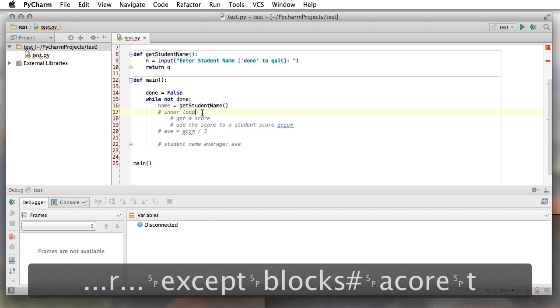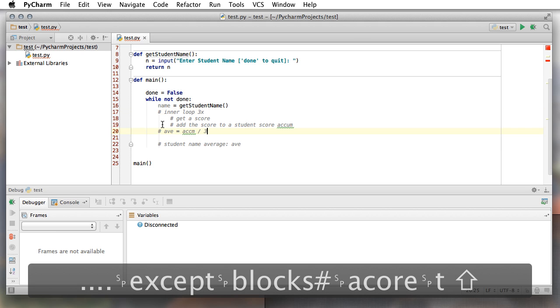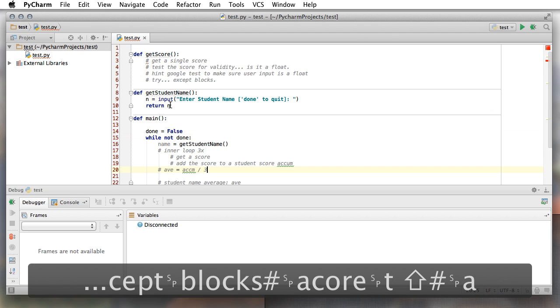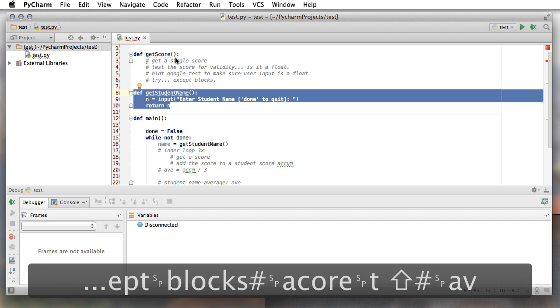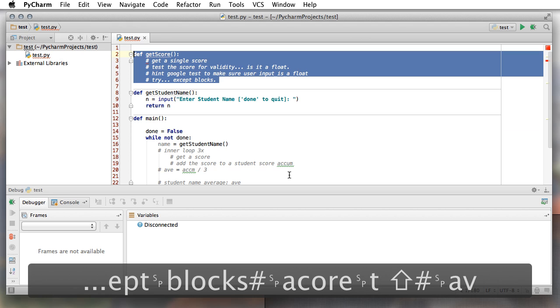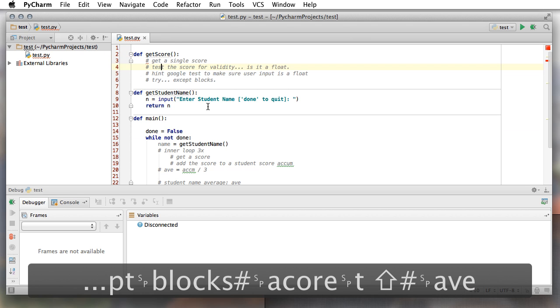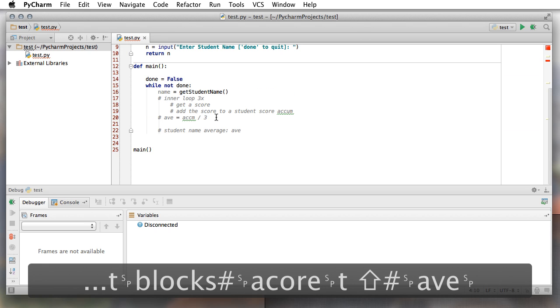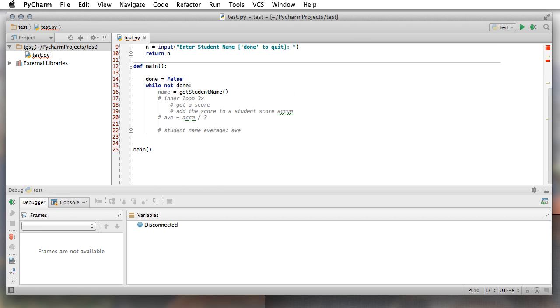Inner loop 3x. You see how all this is working? I started from the outside. I'm working my way down to the inside. The 2 modules that you really need to write for this project are get the student name, get the student score, okay? A single score, not all of them. You call this 3 times. You'll get the score 3 times because it's inside an inner loop. Hopefully this is making sense to you guys, okay? With that, I think I will call it done.